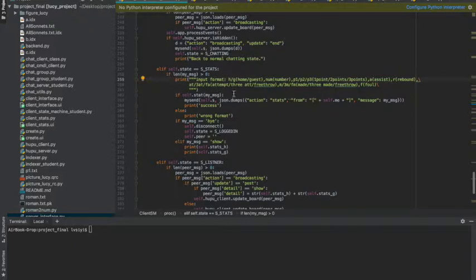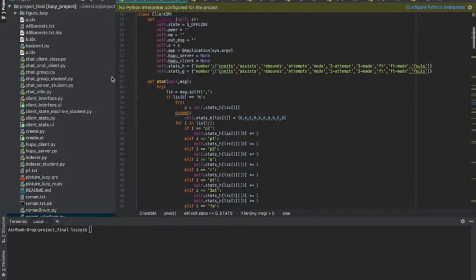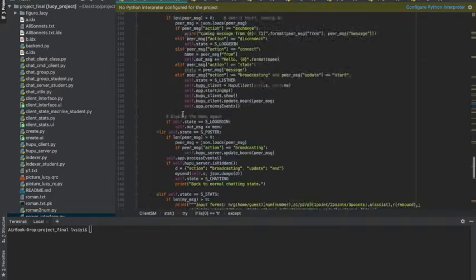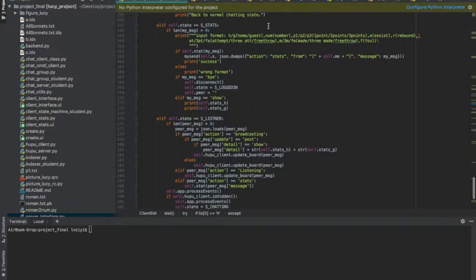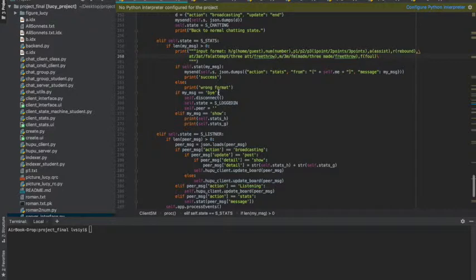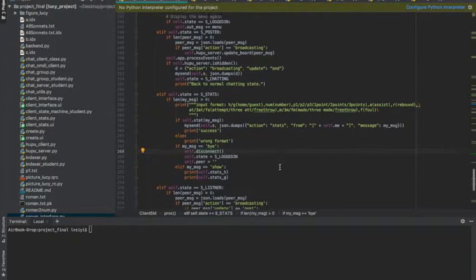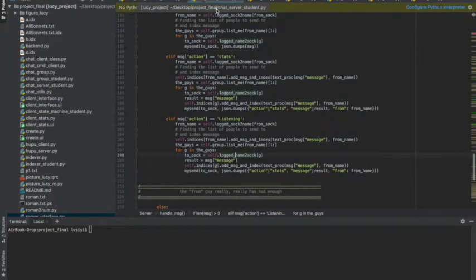And as you can see here, every time you have an input format, I created this function. You can see that we have a try except logic here. If you give the wrong format, we will just say wrong format and you need to do it again. For the stats it's the same. If you input bye, you just get out of the system and you need to get back to the system and join the conversation again.